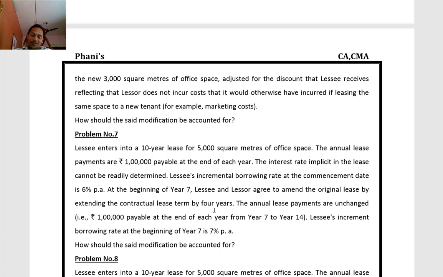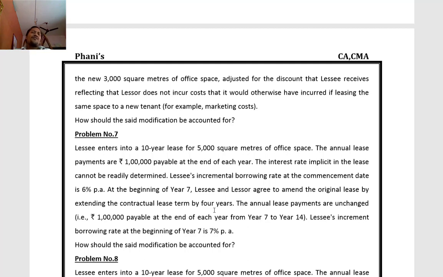How should the modification be accounted for? Lease modification means a change in the scope of the lease: increasing or decreasing the space, extending or decreasing the lease term, and a change in the timing of lease payments.